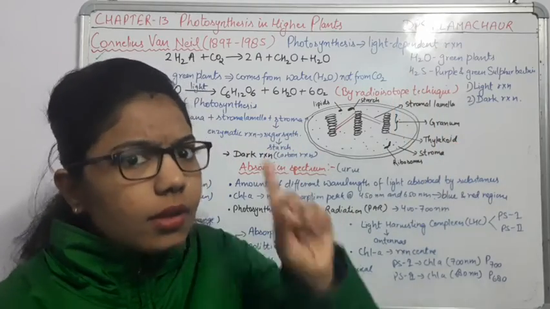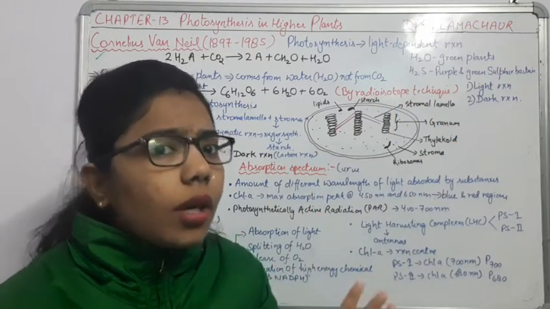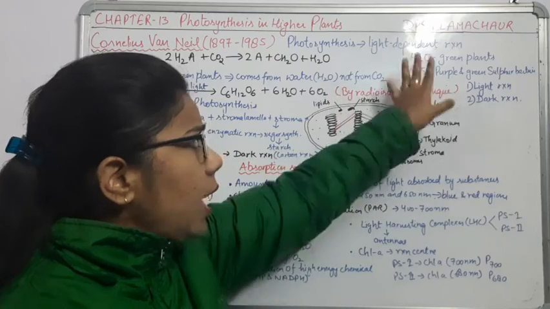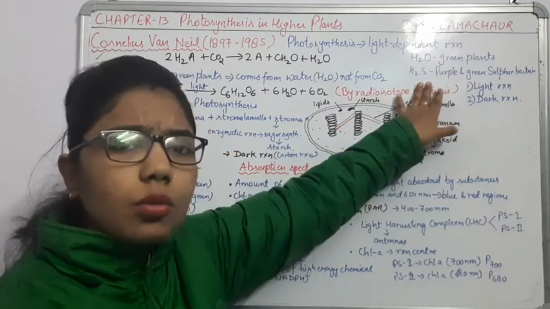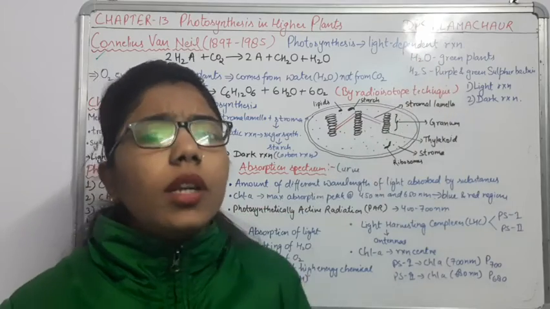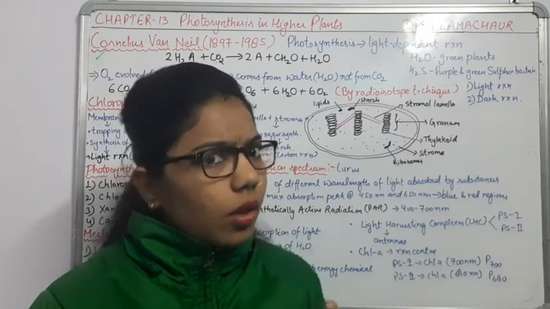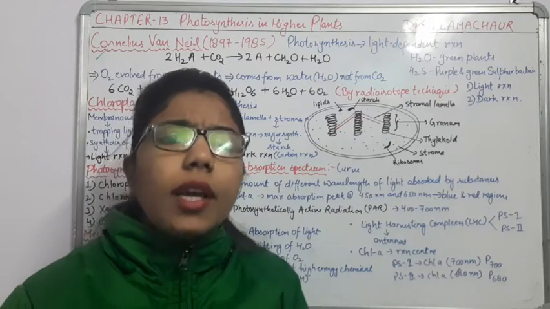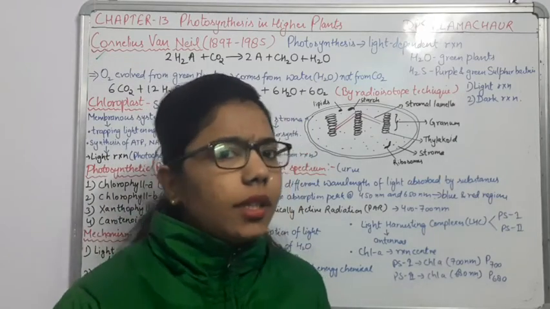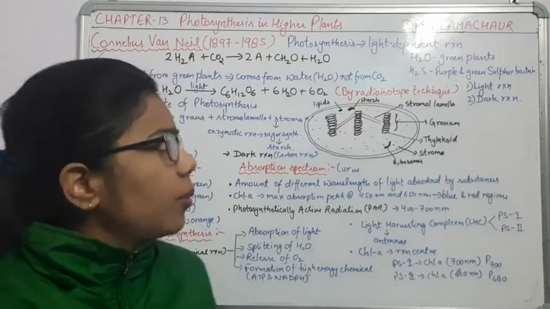But the first step happening here is the breakdown, or removal, of H2, and removal of H2 is oxidation. The next step is reduction. When we are adding hydrogen, it is the reduction process.